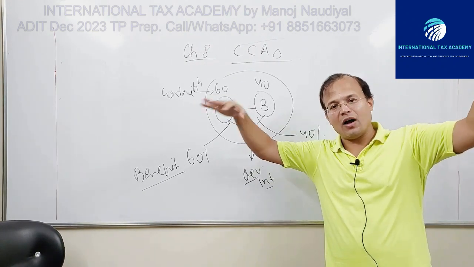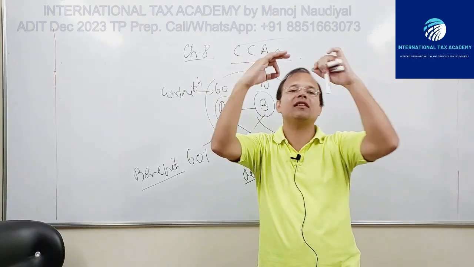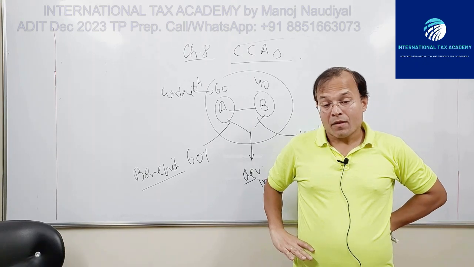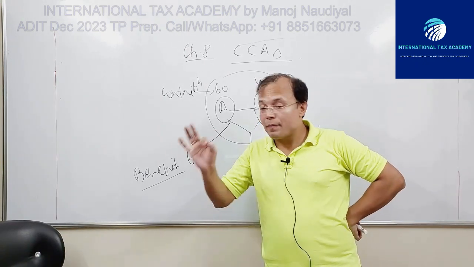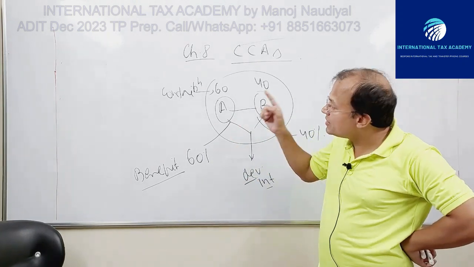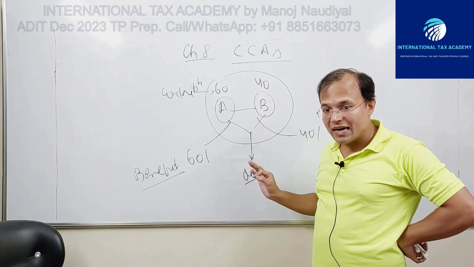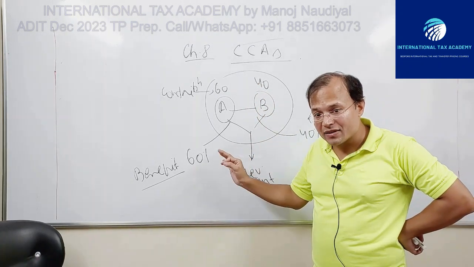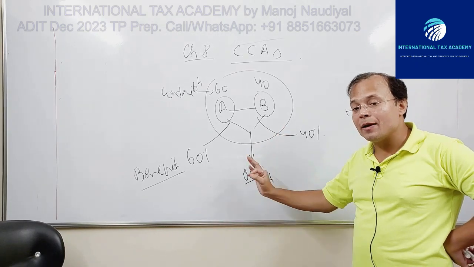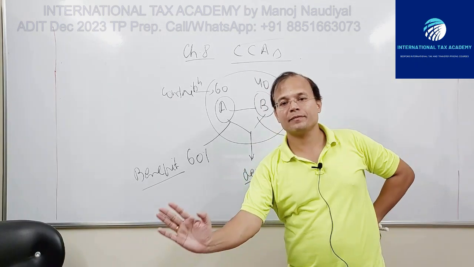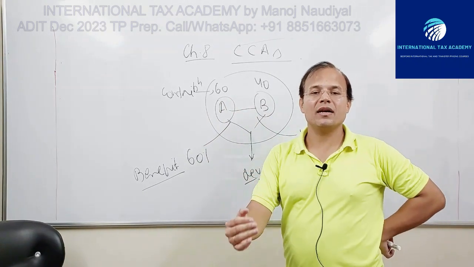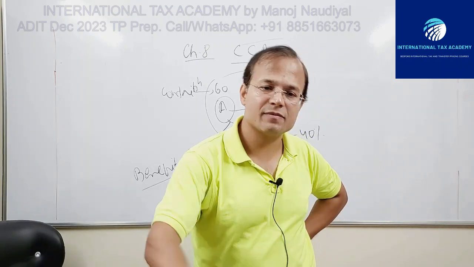So at the very beginning I have given you the entire theme of this chapter. Every participant's proportionate share of the overall contribution to the CCA should be consistent with that participant's proportionate share of the overall expected benefits from the CCA. If this happens, it means the arm's length condition will be satisfied and your CCA will pass.